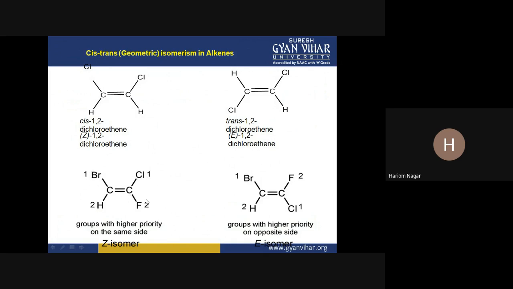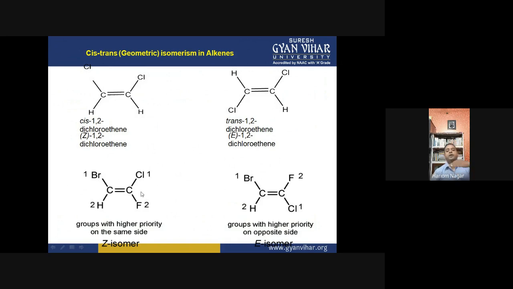And if you talk about these groups, chlorine has a greater atomic number than fluorine. So this will be assigned first priority and this is second priority. At each center, we assign the priority separately, right? Not arranged as 1, 2, 3, 4 overall. We assign separately the priority of the groups on each center. So on both centers, the first priority groups are present on the same side with respect to the plane.